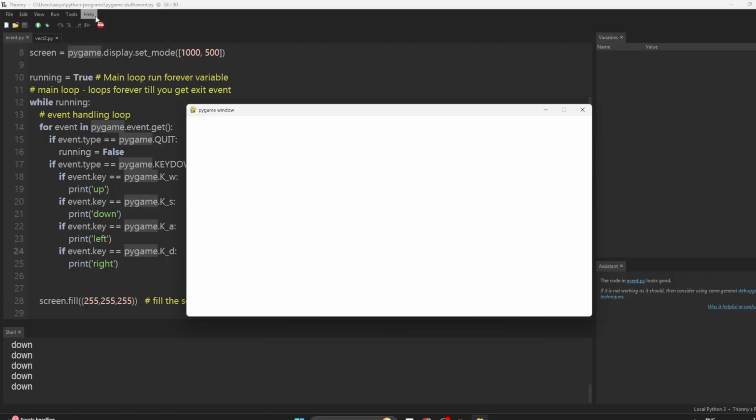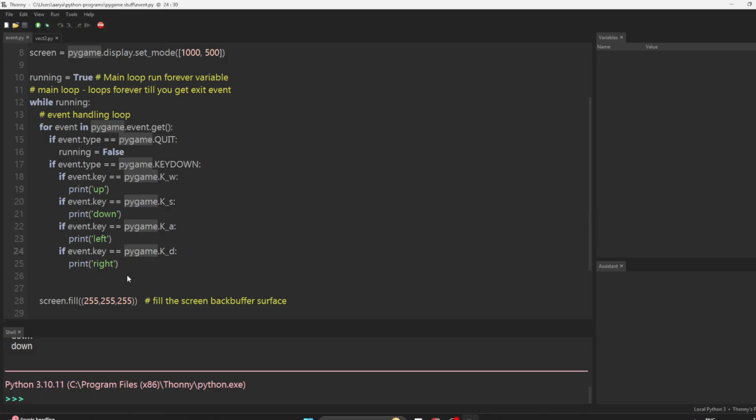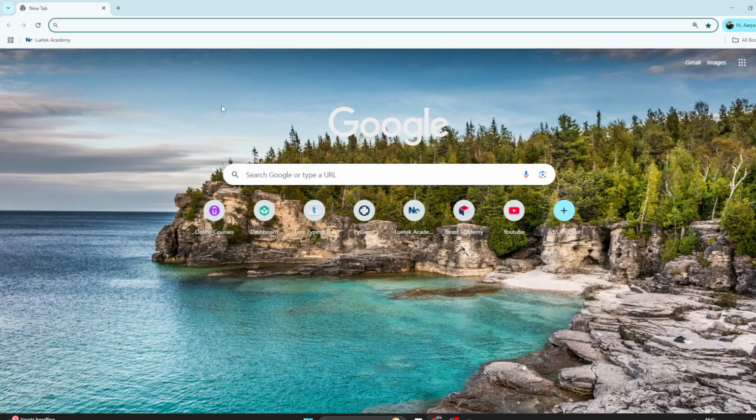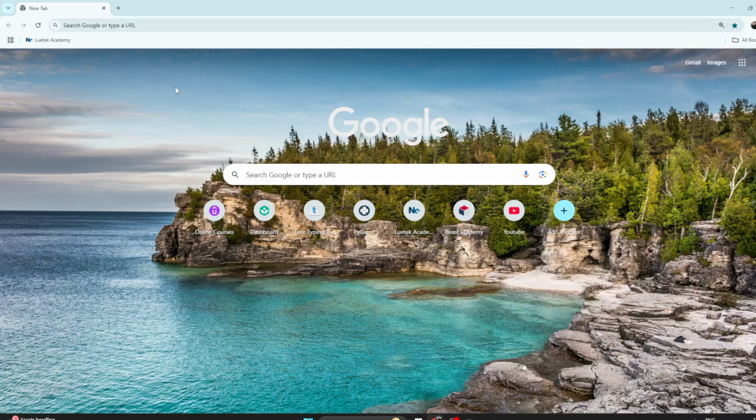So let's explain what has happened. Once you press the button, it is a key down event. Now, for it to happen the next time, you need to first release it and then press it again. So you have to first release it and then press it again.